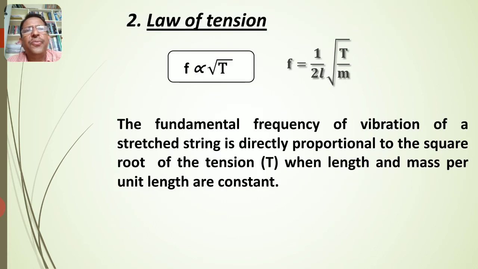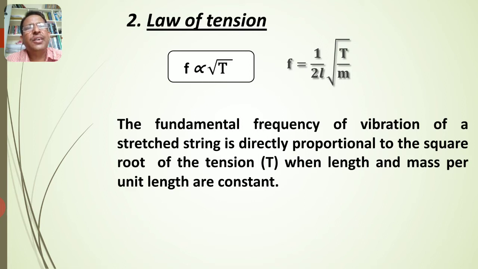Second law, law of tension. Here length L and mass per unit length m are kept constant. So now 1/2L and 1/√m are also constant. Now the above equation becomes f ∝ √T. What does it mean?